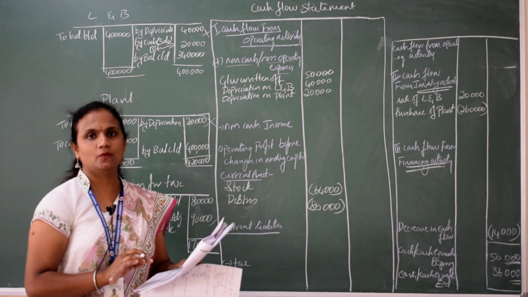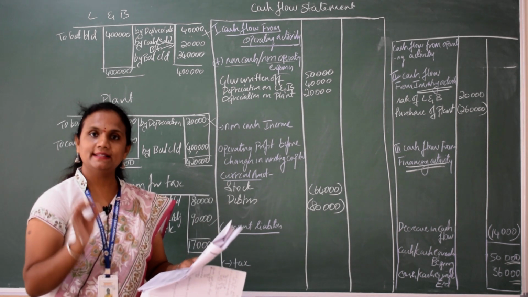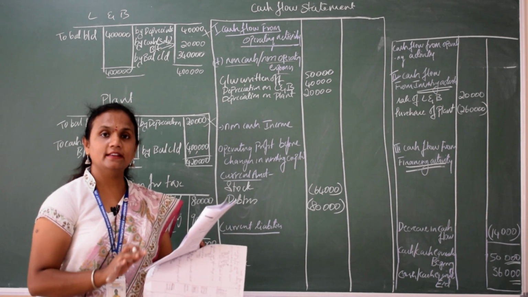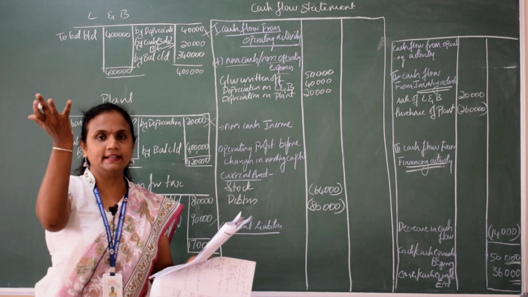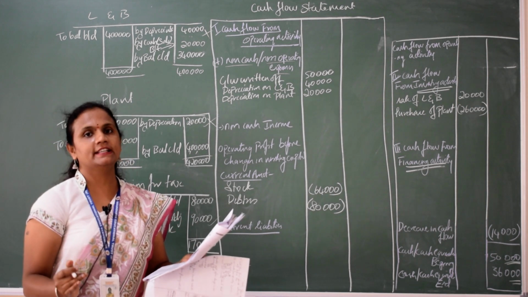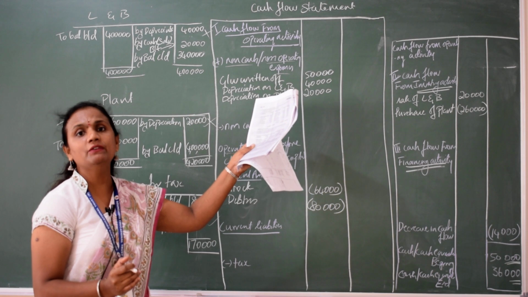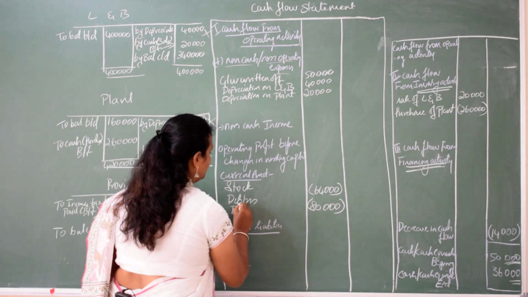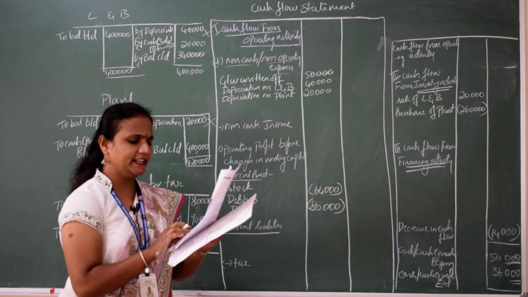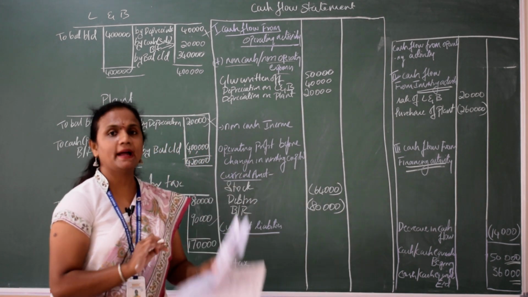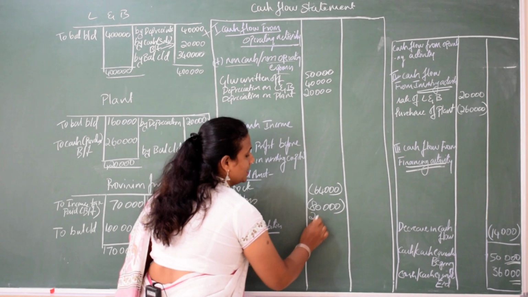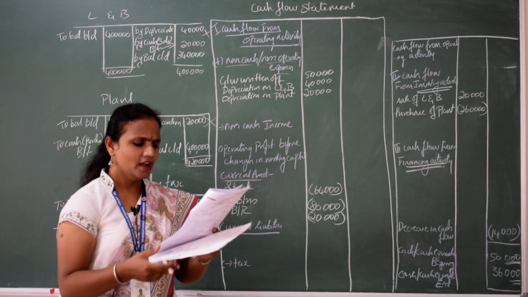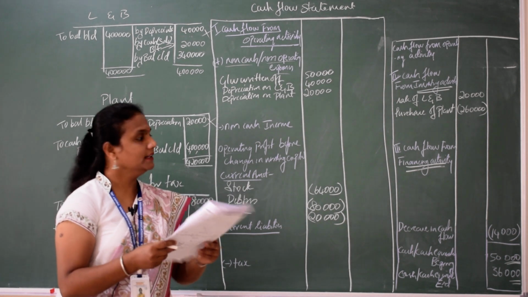Next, bill receivable. What is this bill receivable? Bill receivable is also current asset. And what is happening? There is an increase. Again, asset increases, cash decreases. That means it has a negative impact on cash flow statement. So bill receivable, by how much is it increasing? It is increasing by 20,000. So it is a negative impact, 20,000. Next, cash we have already done there.